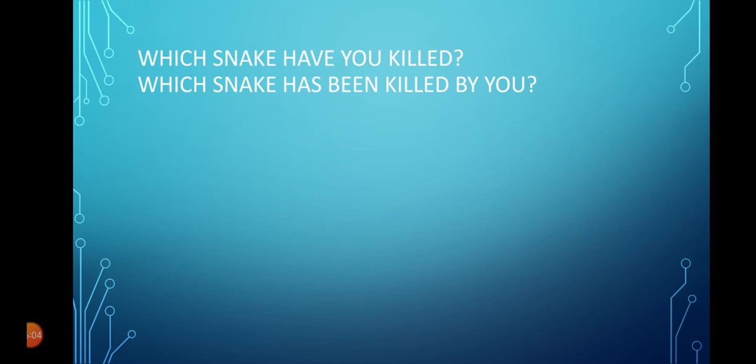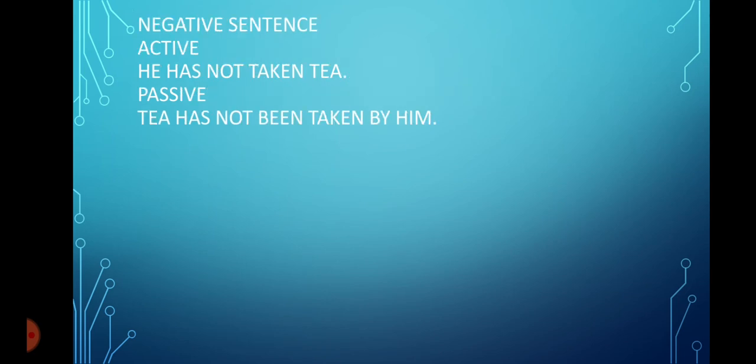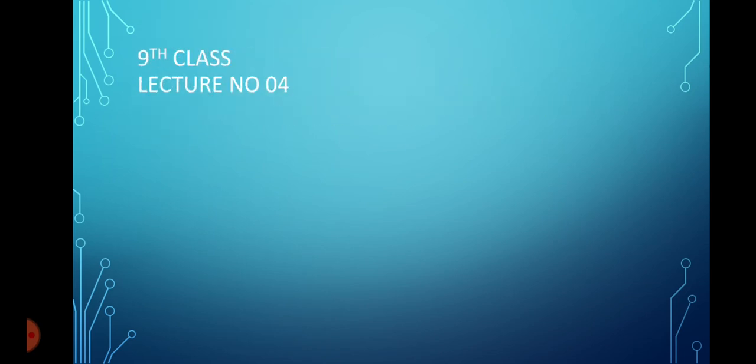So students, we have discussed the present perfect tense with its passives. We have discussed the simple sentence, negative sentence, simple interrogative, double interrogative, sentence with who and sentence with which. Now the work you are to do is to write down two sentences of each type of these sentences, and you will make its passives also. So students, you will practice it in this way.